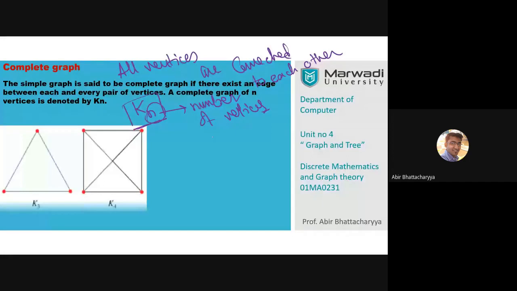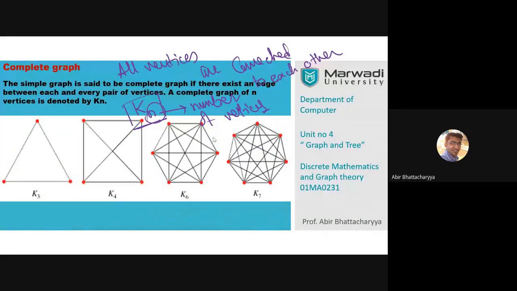Let's take these graphs. There are 4 graphs given here: K3, K4, K6, and K7. Many times in the exam, they can ask you to draw a complete graph. Like I can ask you to draw K13, K17, K9, K8, whatever. So you have to take care about that drawing also.